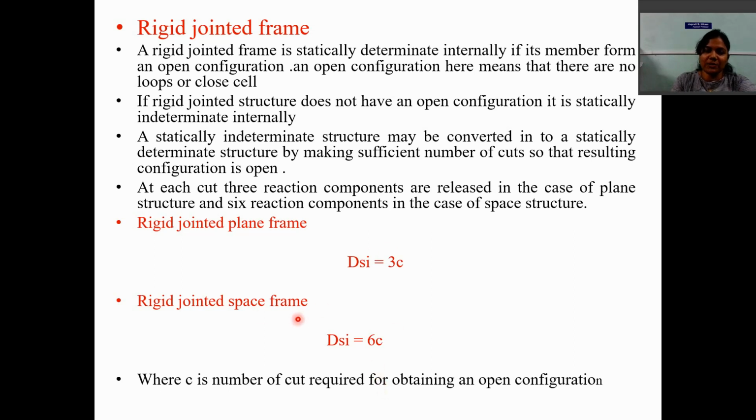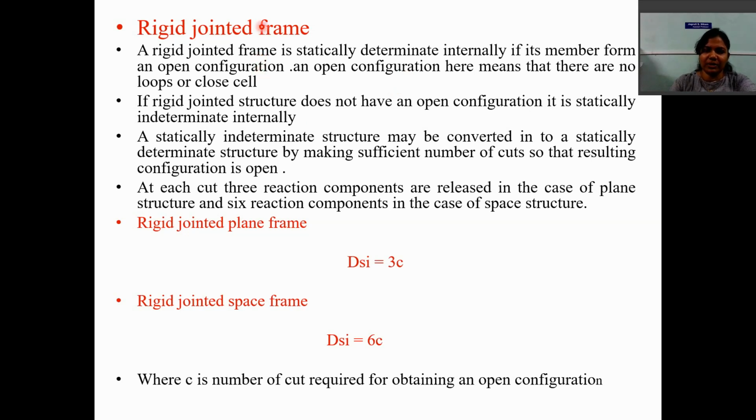And in the case of a space frame, it becomes 6 into C. So 3 is nothing but the number of available equations we have for a rigid jointed plane frame, and 6 is the number of available equations for a rigid jointed space frame. So this is one concept for finding out the internal indeterminacy for a rigid jointed frame.